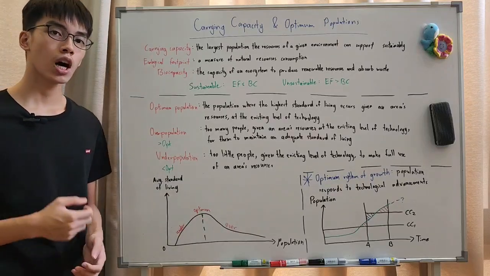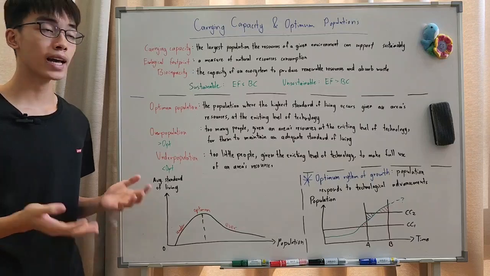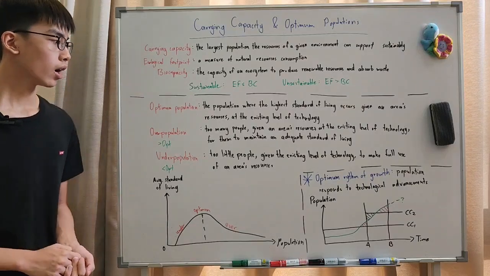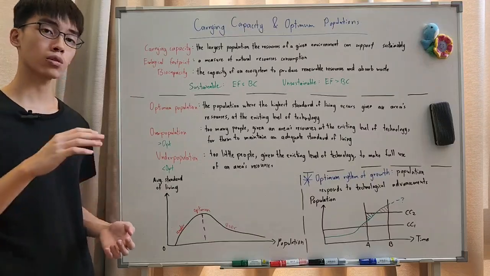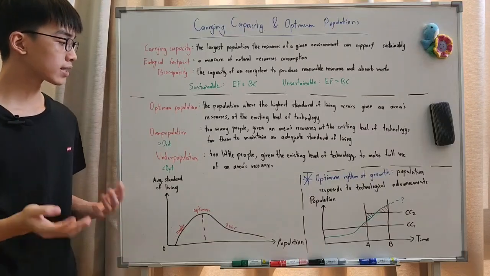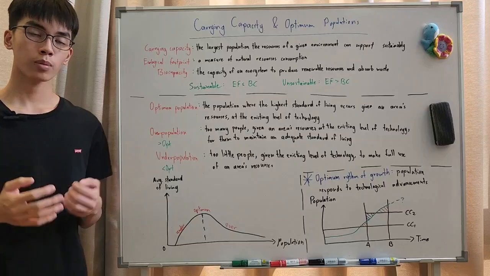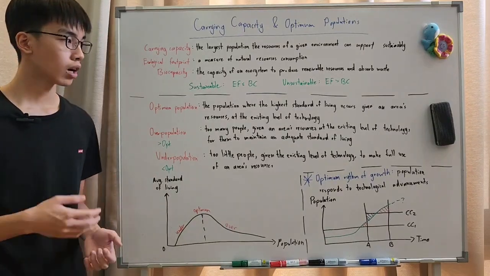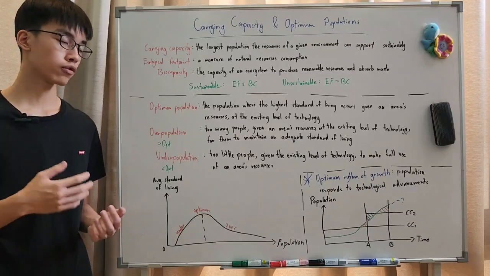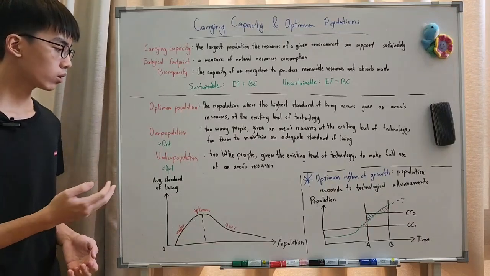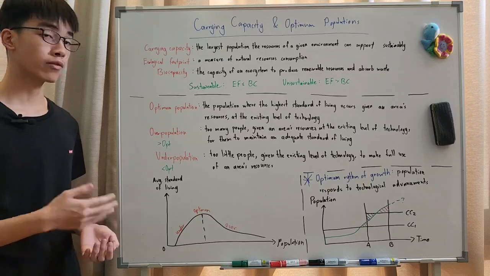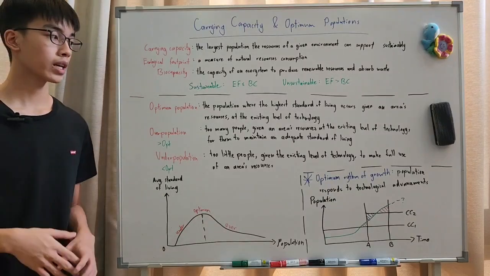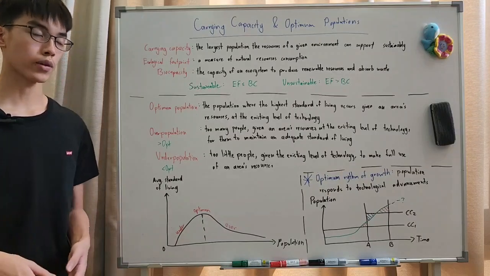Now we move on to populations. Optimum population is the population where the highest standard of living occurs given an area's resources at the existing level of technology. And it can be at carrying capacity, or also lower than carrying capacity. But you can also exceed that with overpopulation, above your optimum population, above your carrying capacity, where there are too many people given an area's resources at the existing level of technology for them to maintain an adequate standard of living. And underpopulation is less than your optimum population and well under your carrying capacity, where there are too few people given the existing level of technology to make full use of the resources in the area.